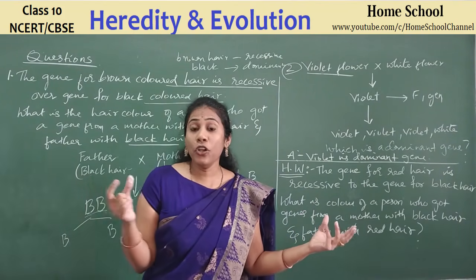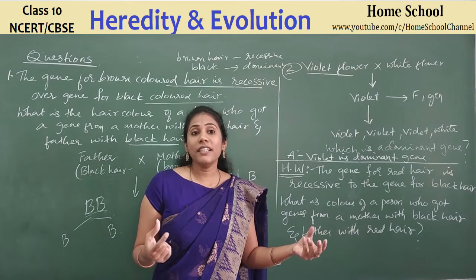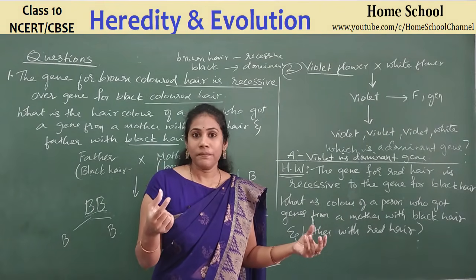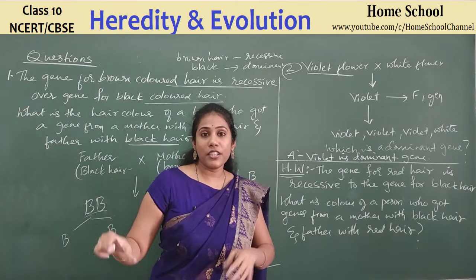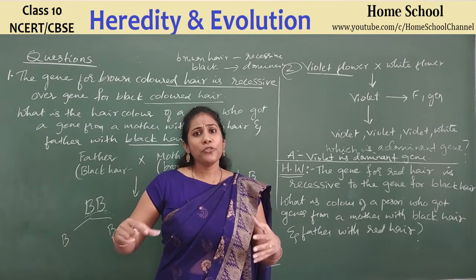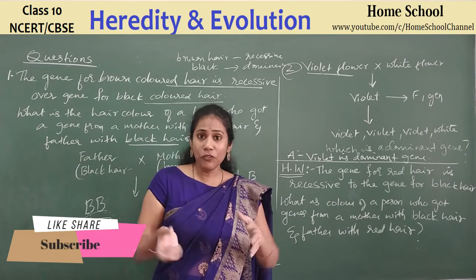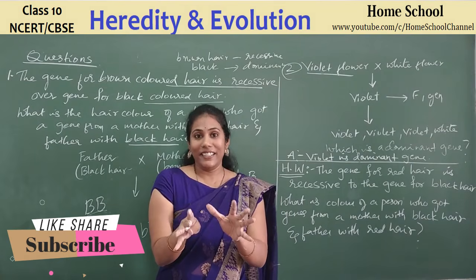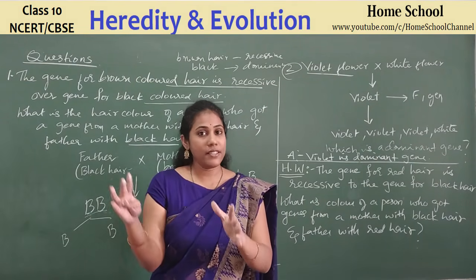In the next video, let us discuss the dihybrid cross. So far what you have learnt is the study of only one contrasting character, isn't it? How this character has passed from the parental generation to the F1 generation, and again from F1 to the F2 generation. You studied only one character, like height. Now we take 2 characters together and study the heredity. That is what we mean by dihybrid cross. We will discuss it in the next video.